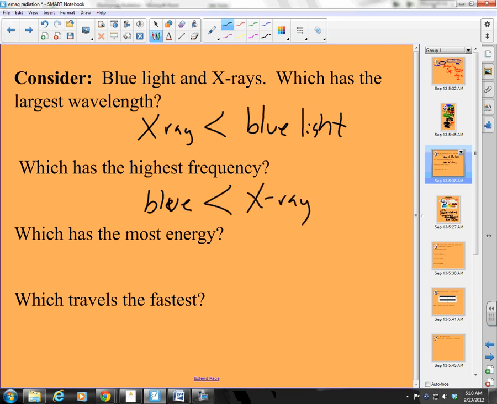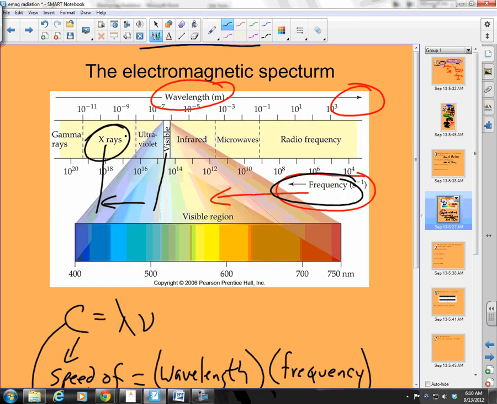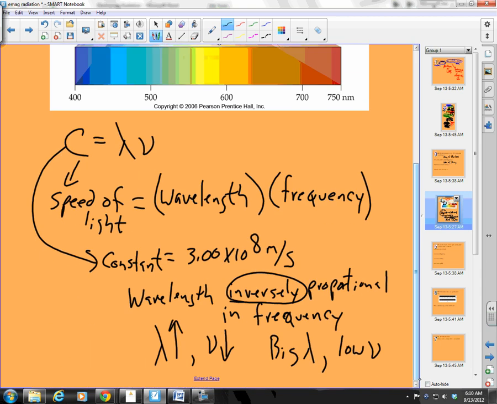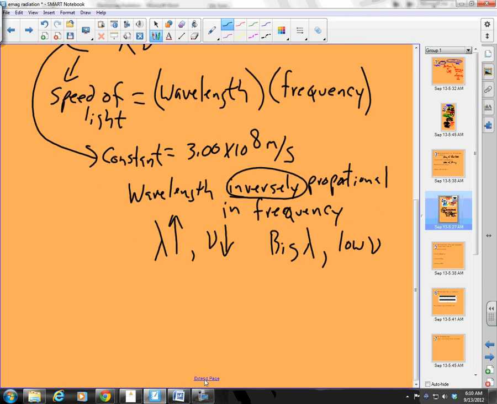Which has the most energy? Aha, boy. Do you think there's a relationship somehow between energy and frequency? And there is indeed. Energy is equal to h nu, and h is Planck's constant.